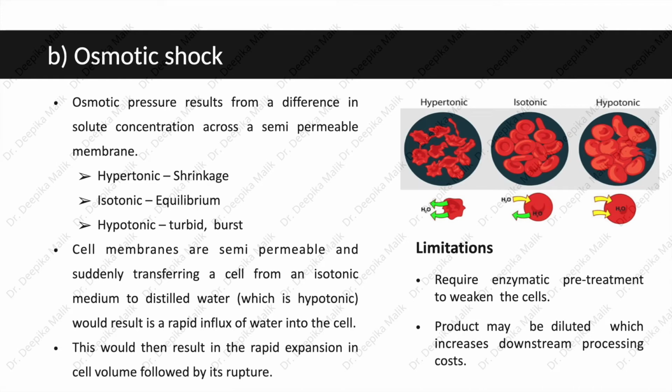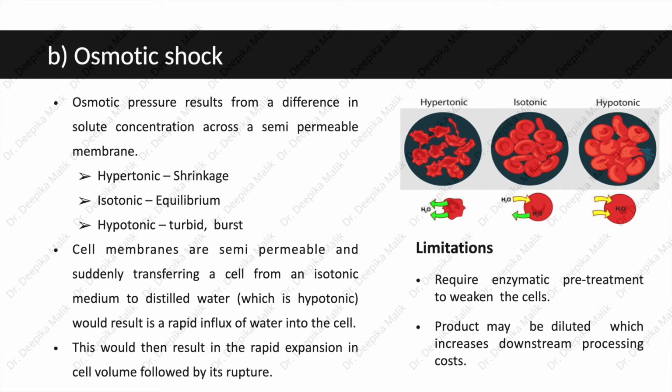Next method under physical treatment is osmotic shock. Osmotic pressure results from a difference in solute concentration across a semi-permeable membrane. If a cell is placed in a hypertonic solution, it causes its shrinkage. If it is placed in an isotonic solution, an equilibrium is maintained, and in case of a hypotonic solution, the cells swell and burst out. You can also see the diagrammatic representation of all these 3 terms.